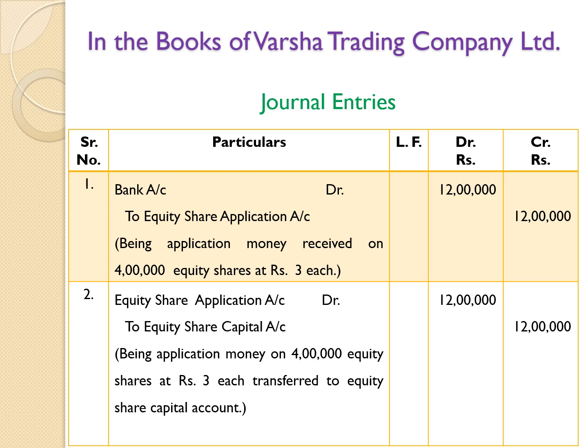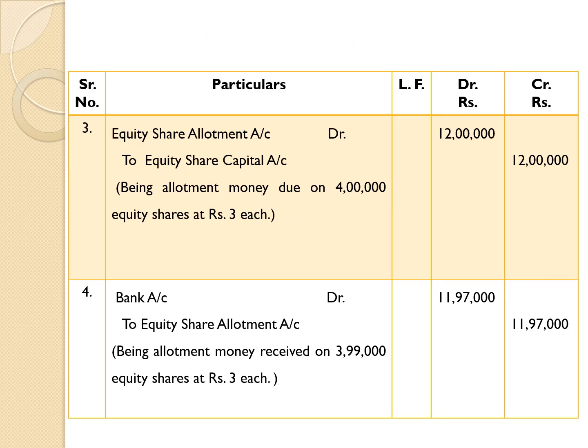Equity share application account debit 12 lakh to equity share capital account 12 lakh being application money on 4,000 equity shares at rupees 3 each transferred to equity share capital account. In this way, we have passed two entries regarding application. Now we are passing two entries about allotment.